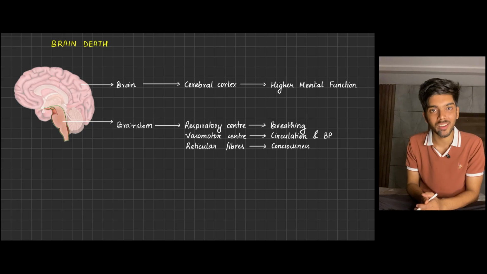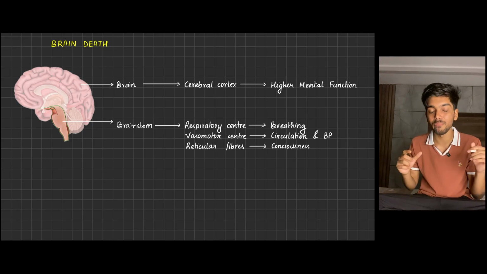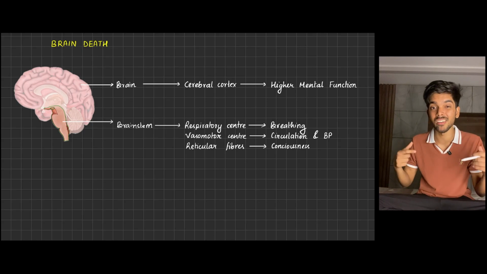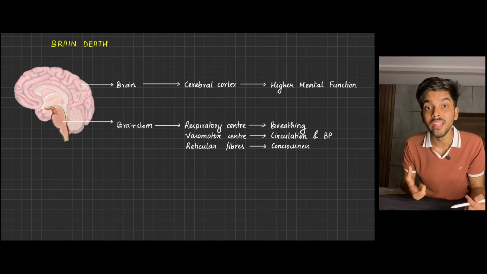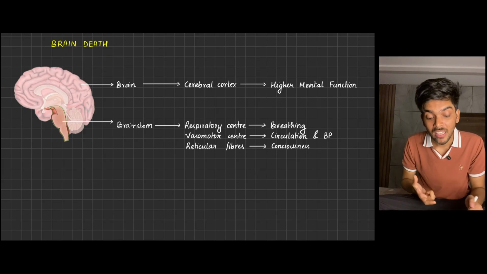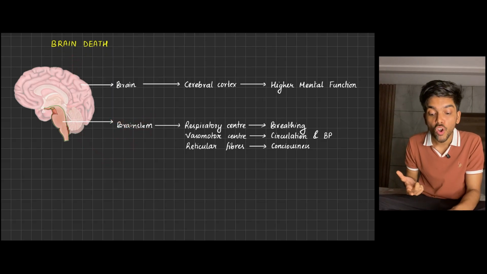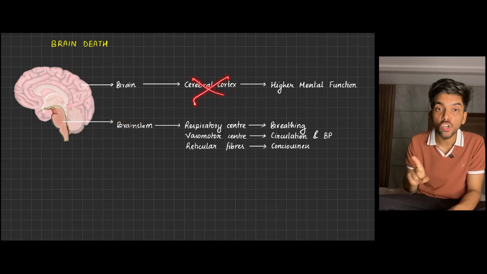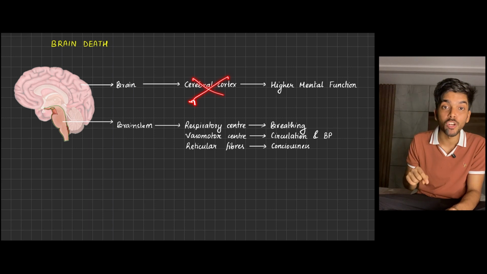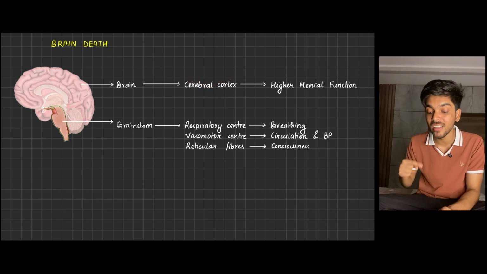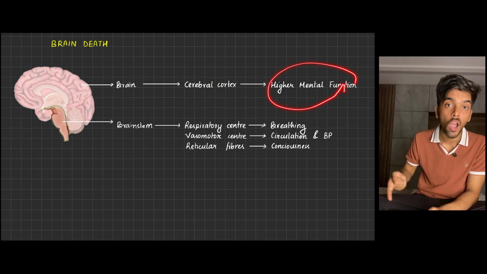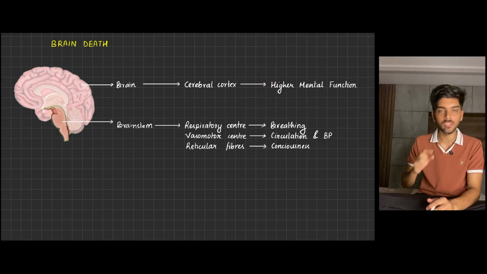And you must remember the triad, right? The cessation of breathing, cessation of circulation, cessation of brain function is what you legally define to be death. That is, brainstem death is true brain death. Cortical death is not true death. It is just a person in comatose condition where there is either loss of higher mental function or degraded higher mental function. Now let me show you a flowchart to make the concept clear.